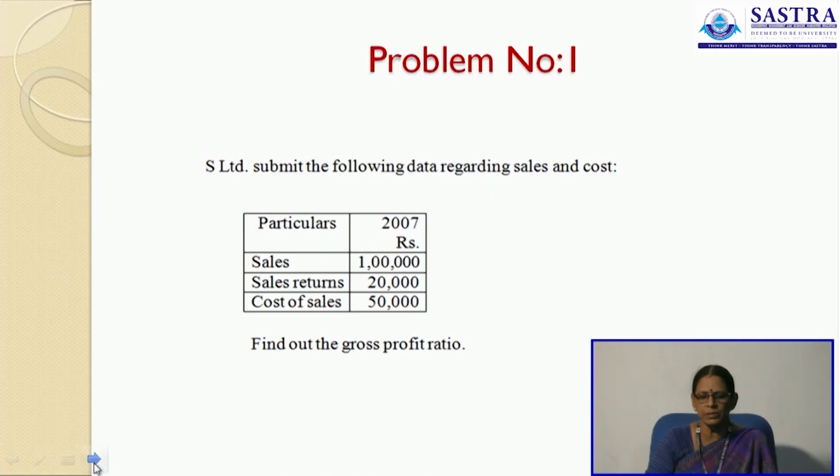Problem number 1. S Limited submits the following data regarding sales and cost. We have sales 1 lakh rupees, sales returns 20,000, cost of sales 50,000. Find out the gross profit ratio. When we go for the gross profit ratio, you have to take only the net sales. Sales minus sales returns will give you the net sales. The difference between net sales and cost of sales is the GP.